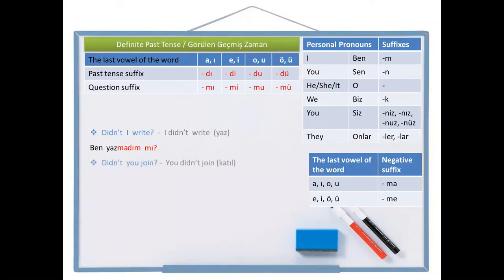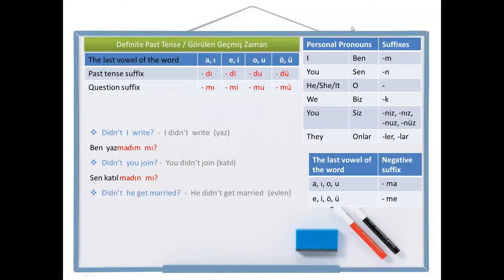Alright. Didn't you join? This is the negative question sentence I want. And the negative sentence is you didn't join. Join is katıl. Okay, let's write the negative sentence first. You, sen, join, katıl, don't join, katılma, didn't join, katılmadı, and with the person pronoun suffix, you didn't join, sen katılmadın. But I want a question, so I need to add the question suffix to the end, sen katılmadın mı? You didn't join, sen katılmadın. Didn't you join, sen katılmadın mı?